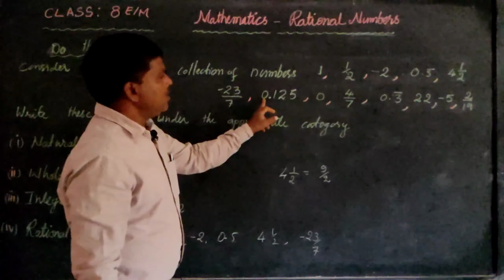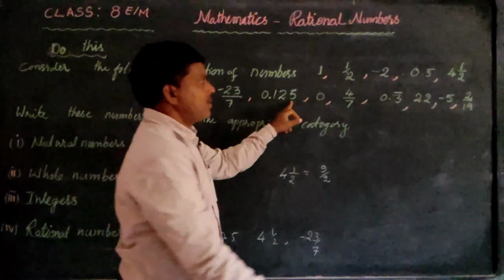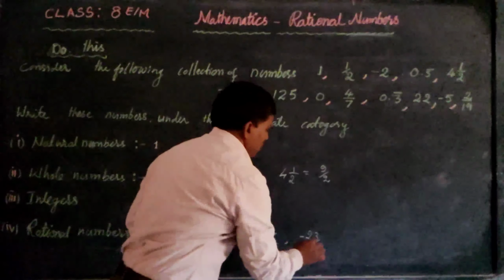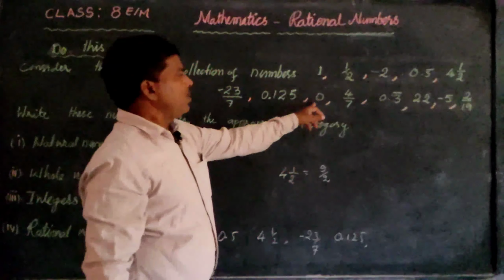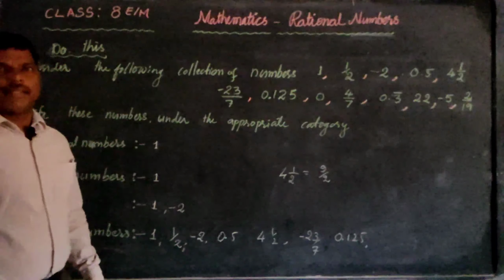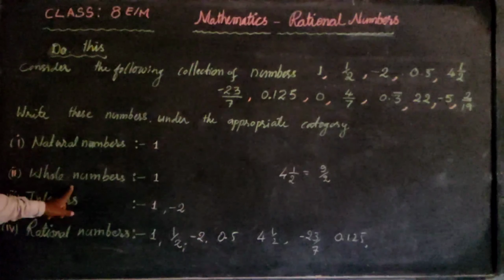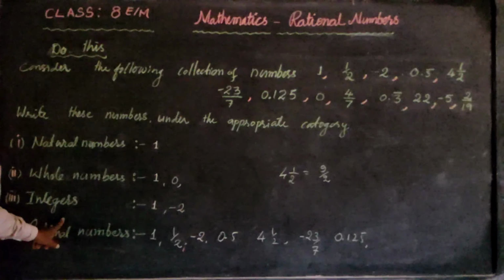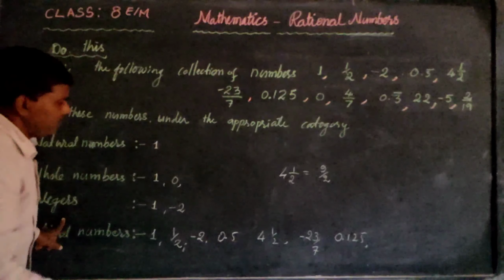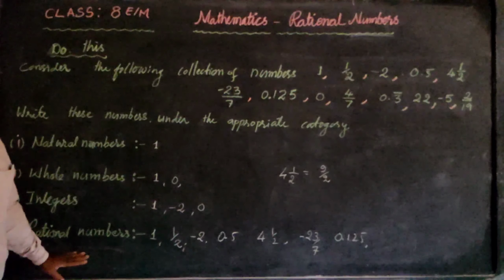And 0.125 is also a rational number. And 0 is not a natural number, 0 is a whole number, and 0 is also an integer, and 0 is also a rational number.